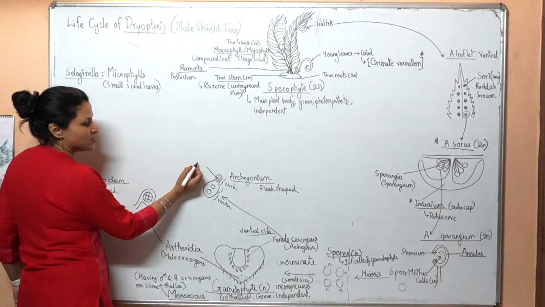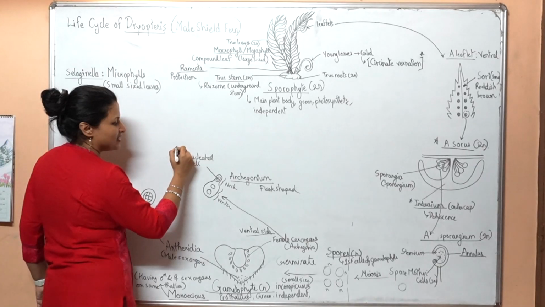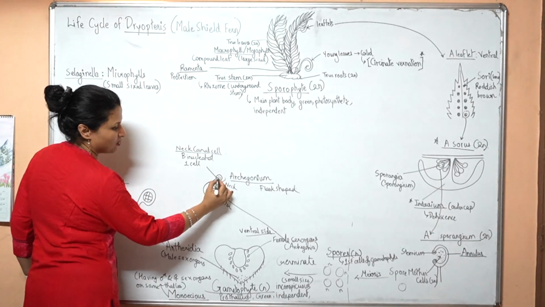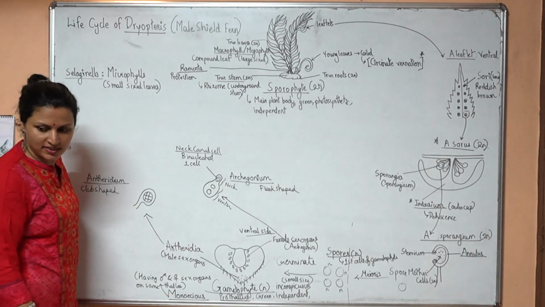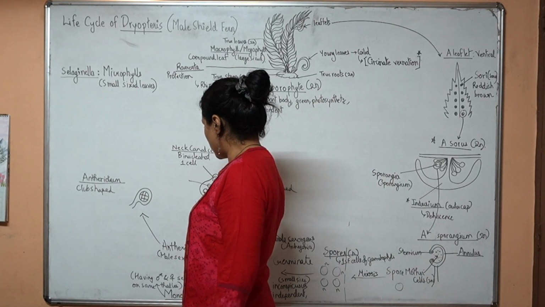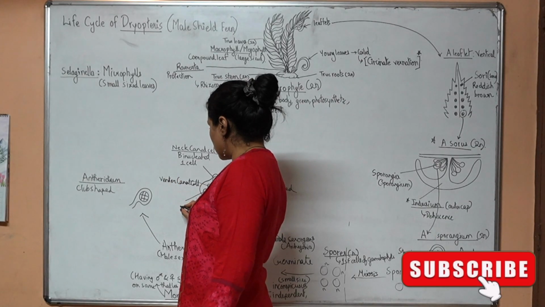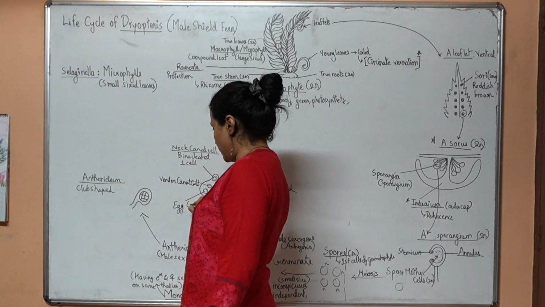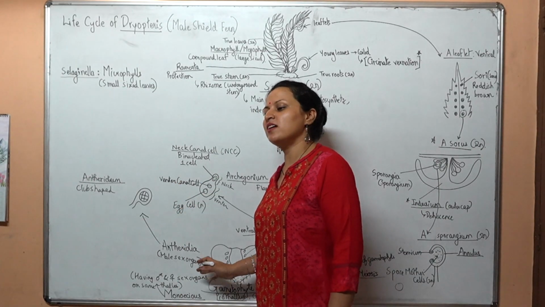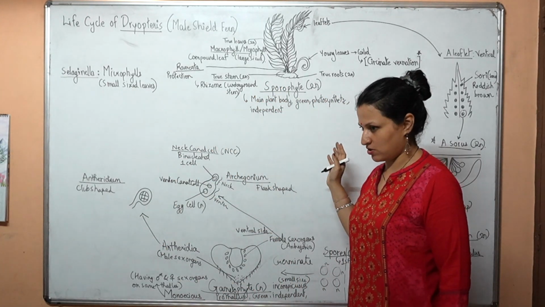In the neck region there is one cell which is binucleated. That cell is called the neck canal cell, NCC. And in the venter region, there are two cells. In the beginning, there is one venter canal cell, and this will be your egg cell. Finally, the egg cell has been formed. Gametophyte has only one job: gamete production. Sporophyte has one job: spore production.